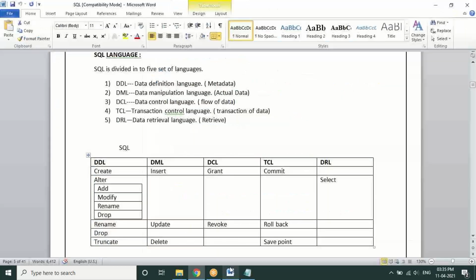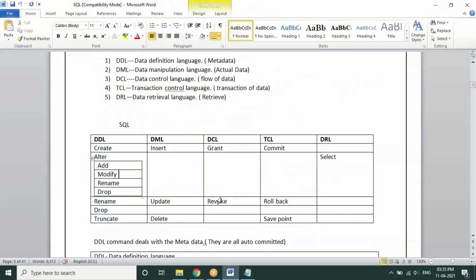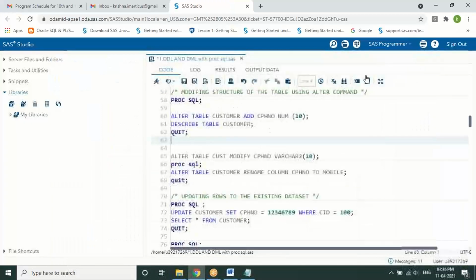Generally, under this particular category, in SQL we have four sub commands. One is adding a column. Modifying the data type of a particular column, we have a modify statement. Renaming a particular column from one name to another, we have rename. And there is something called drop. Drop is like a delete. We'll discuss more about these statements once again: drop, delete, and truncate. So for dropping a particular column, we have this.